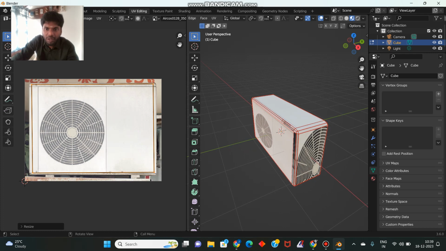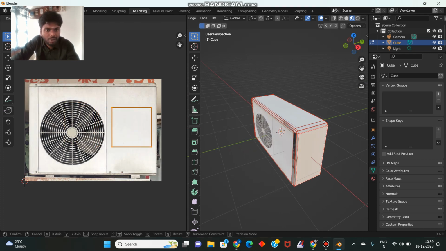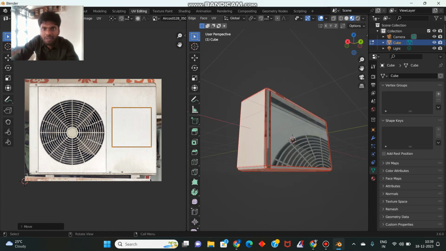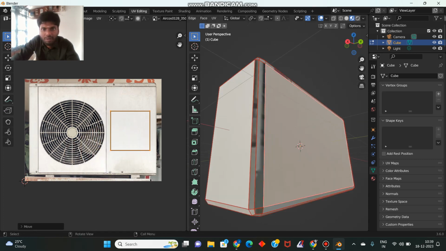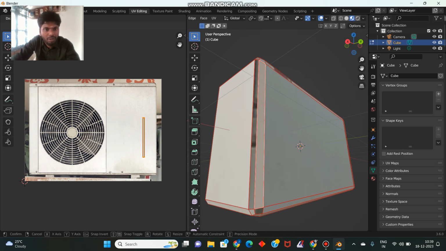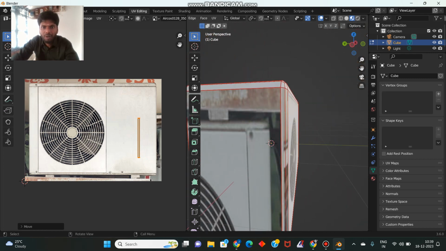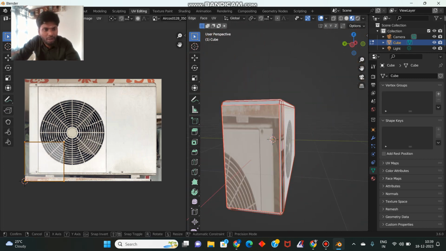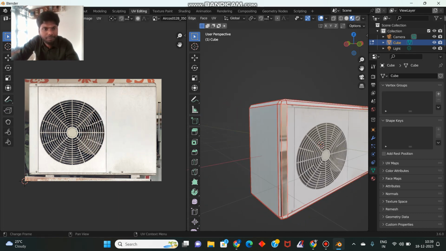We apply the same thing on every side. We don't need this fan here, just paste this. The other side is this. Press G to move and paste at this point. I'm not doing it in high detail, just low. I will show how to do low poly modeling. Just do this.